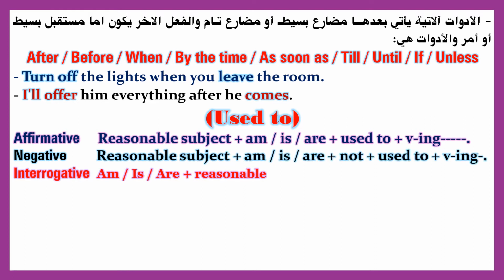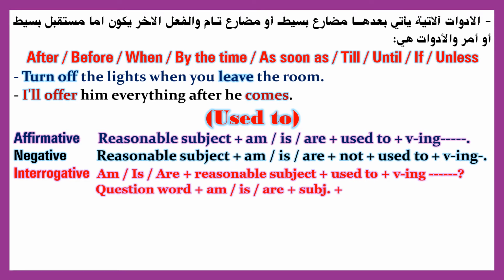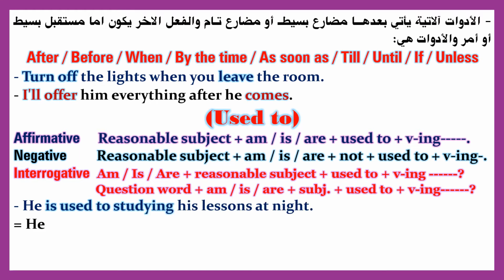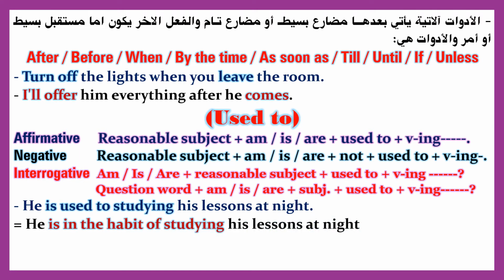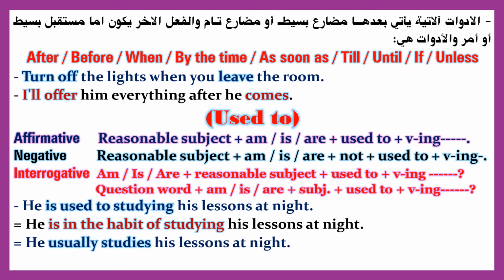Used to. Affirmative: subject and is, are, plus used to and verb-ing. Negative: subject and is, are, plus not and used to and verb-ing. Interrogative: is, are and subject and used to and verb-ing. Question word and is, are and subject plus used to and verb-ing.